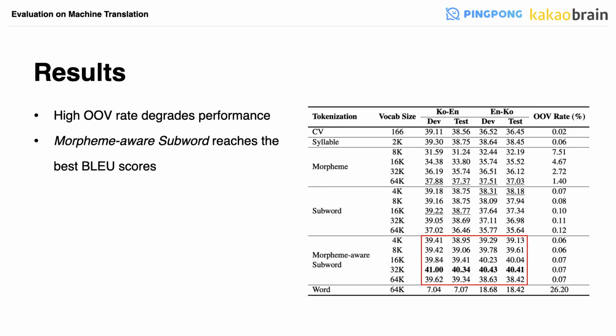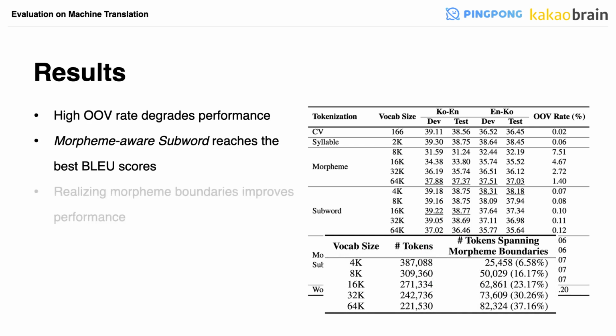Overall, morpheme over subword tokenizers achieved higher BLEU scores than their equal-sized counterparts of the other groups. This table shows the number of tokens that cross morpheme boundaries in subword tokenizers. From this result, we can see that subword tokenizers often cannot preserve meaningful units. To sum up, realizing morpheme boundaries is also important. Thus, morpheme over subword tokenizers worked best for machine translation.